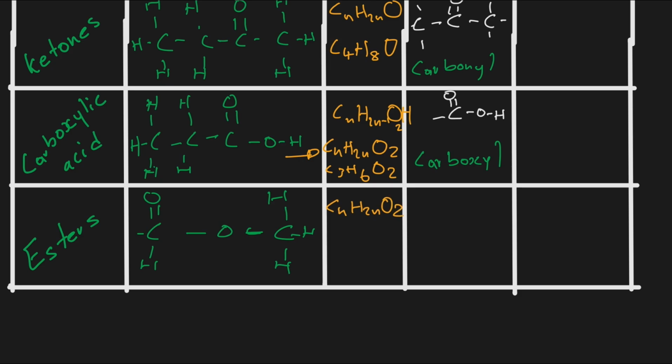And if you were to determine the molecular formula of this particular thing, you will say you have 2 carbons. So for 2 carbons, you will have 2 times 2, which is 4 hydrogens, and then you will have 2 oxygens. So you will have 4 hydrogens and 2 oxygens for 2 carbons.